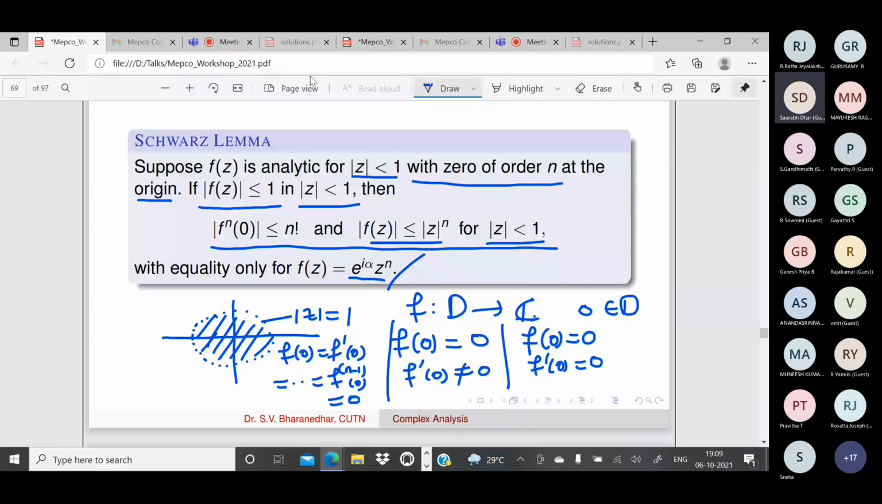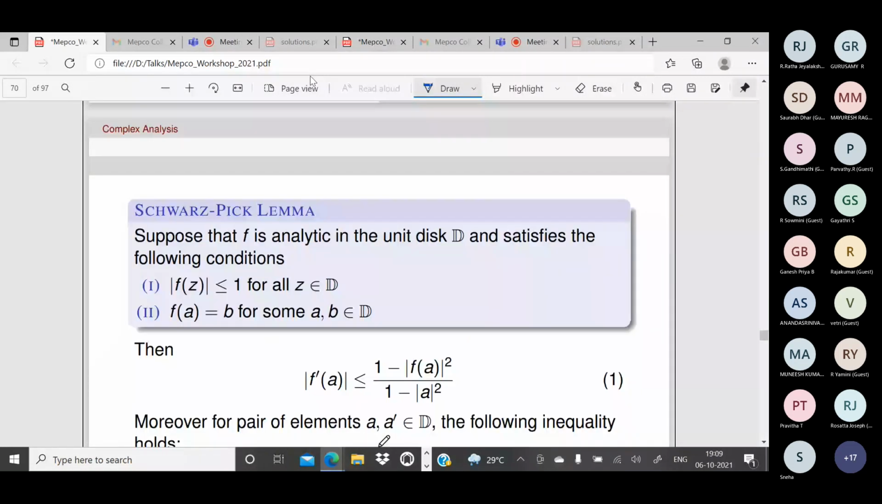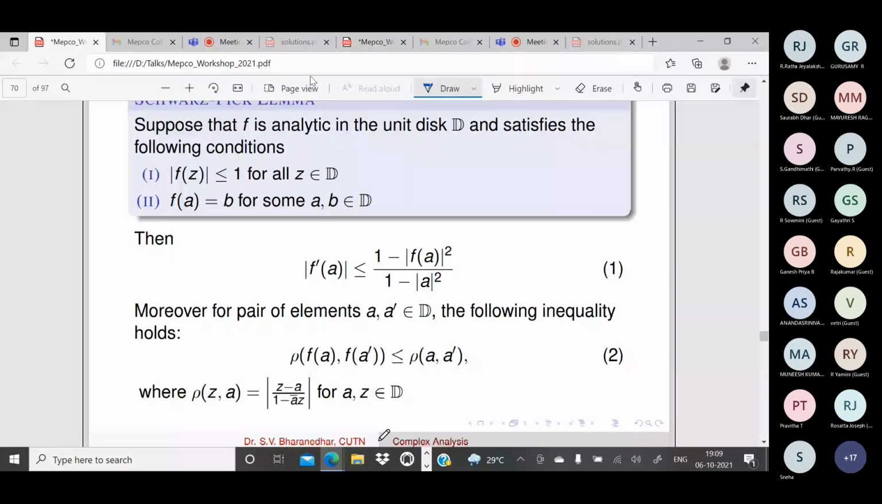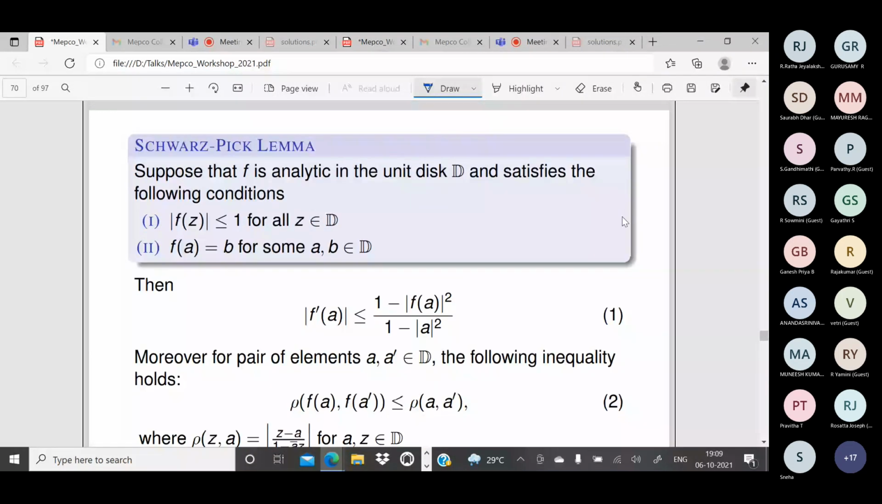Yes. Okay. So based on this, you will have problems in all the exams, GATE, NBHM, CSIR and all. So this is nothing but the Schwarz-Pick lemma. This is called the Schwarz-Pick lemma, a generalization of the Schwarz lemma. So here f of 0 need not be equal to 0.